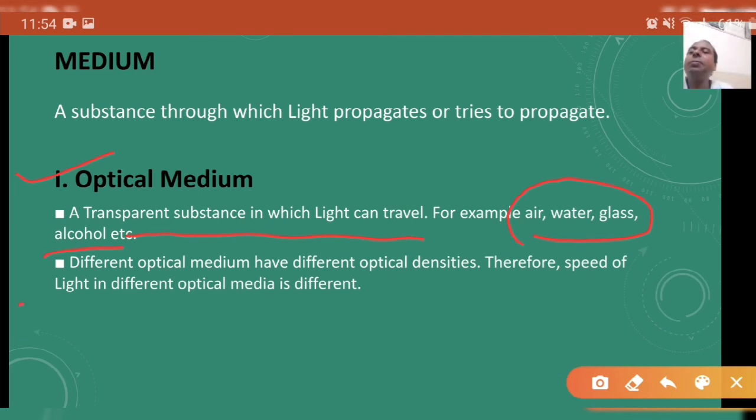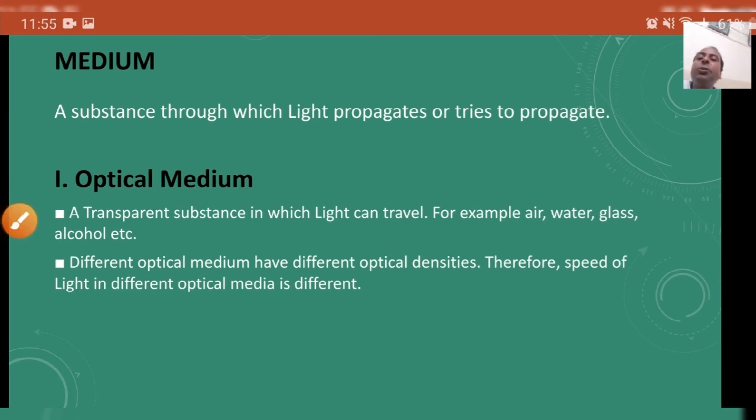Different optical media have different optical densities, and the speed of light in different optical media is different. This is a very important property of light, or you can say this property interacts with the medium. While changing the medium, the speed of light will also change.